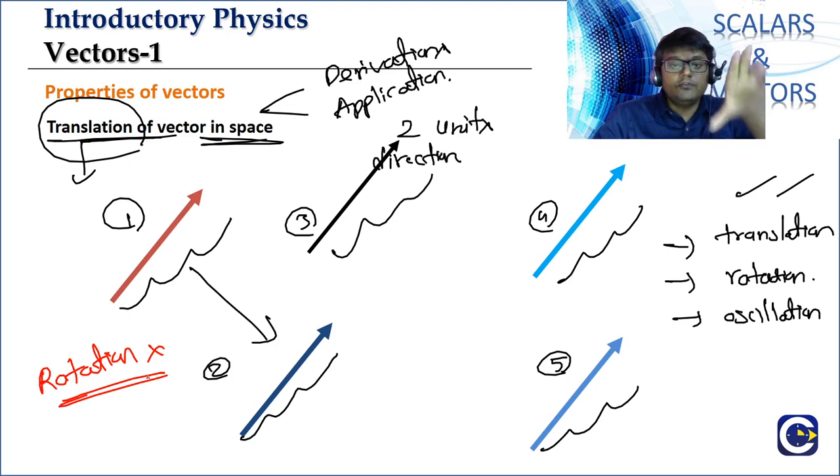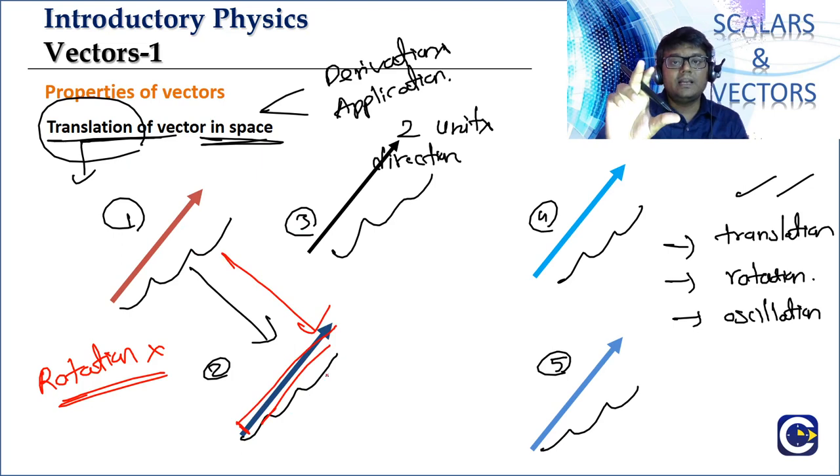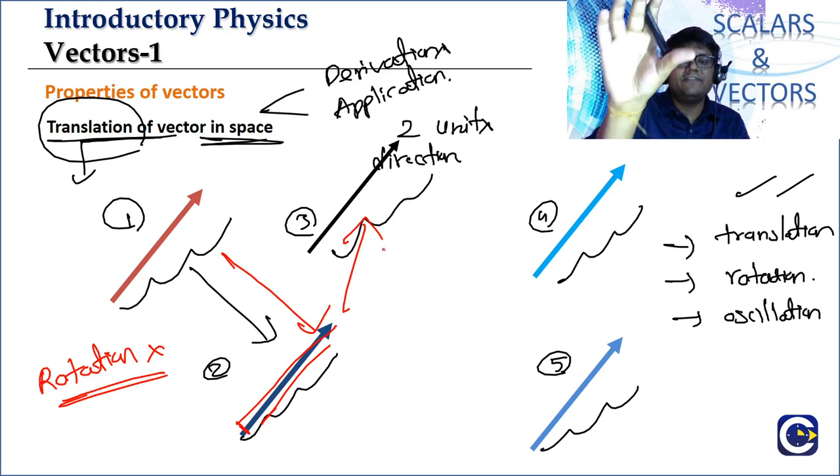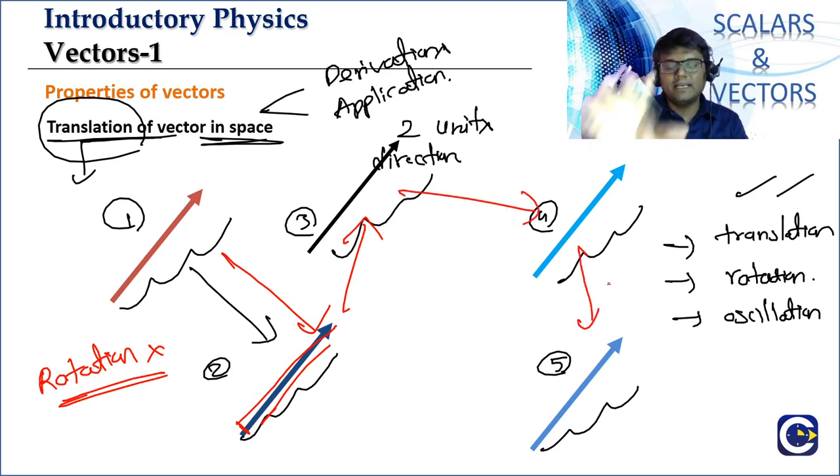Think about it. If you rotate, the direction of the vector will change, then the vector itself will change, because a vector is defined by the magnitude and direction, correct? So we should not rotate it. If you just move the vector in translatory motion from here to here, we can exactly fit it onto vector 2. We can see both of them are aligning. You can take it from here to here, it will exactly fit. You can bring it from here to here, it will exactly fit.